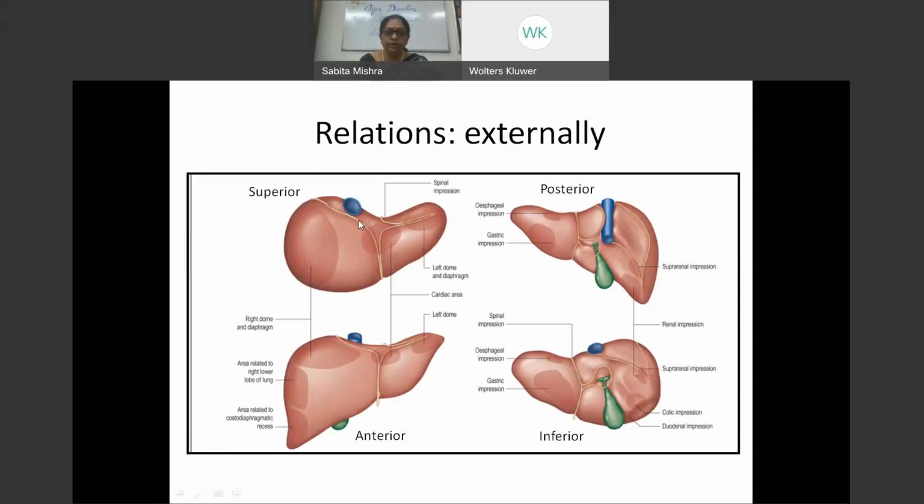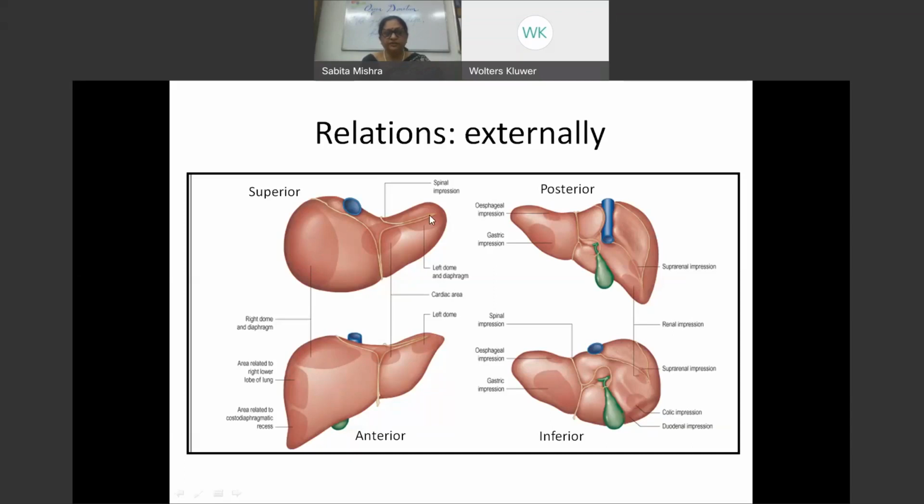We've already talked about the peritoneal reflections out here. And if we look at this, the crus of the diaphragm, and as we go down with the diaphragm, it will be separating it from the pleural cavity and from the base of the lungs.